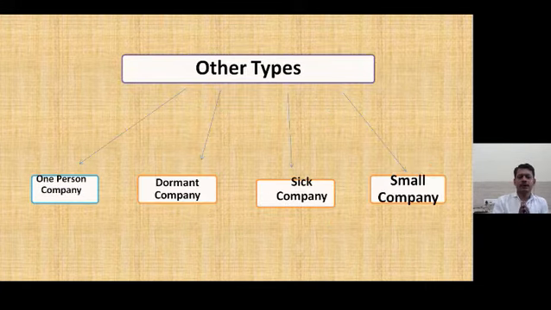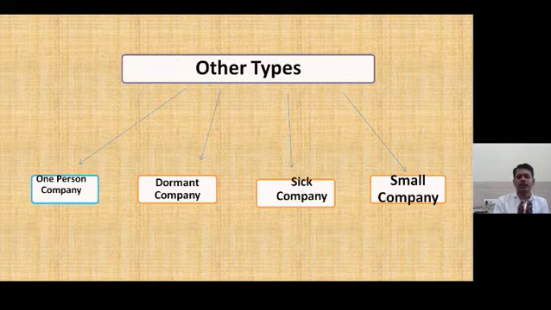Let's see the other types of company. There are four other types. One person company, or in short it is known as an OPC. One person company means there is only one single member who works as the director and member of the company.